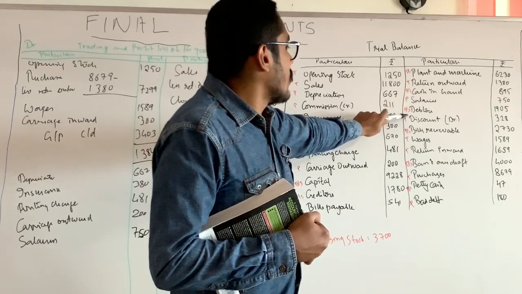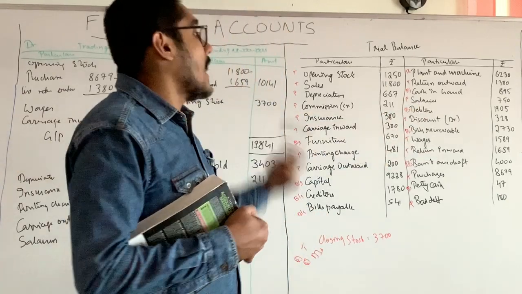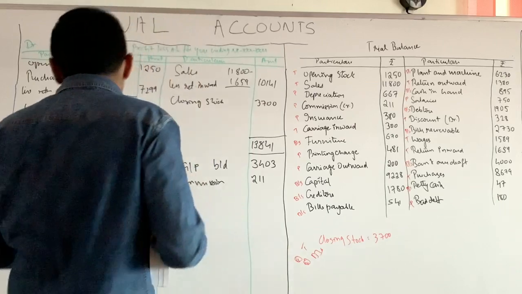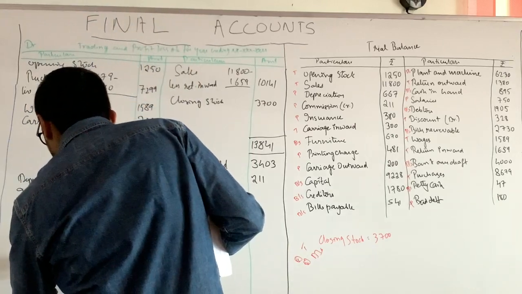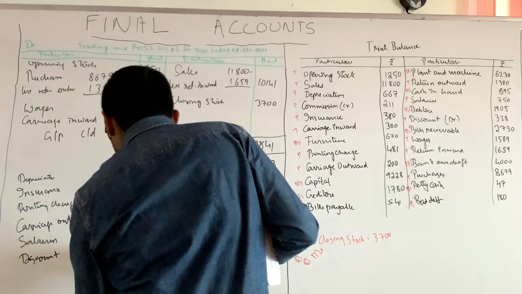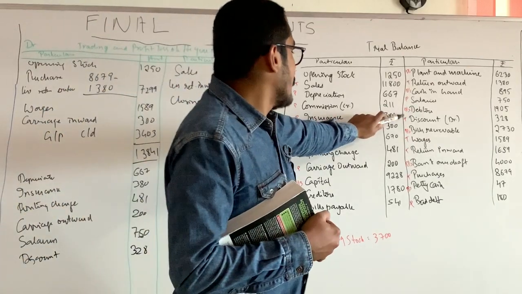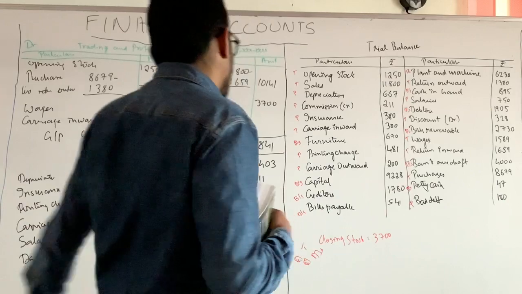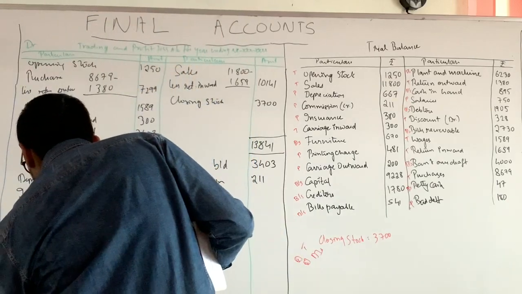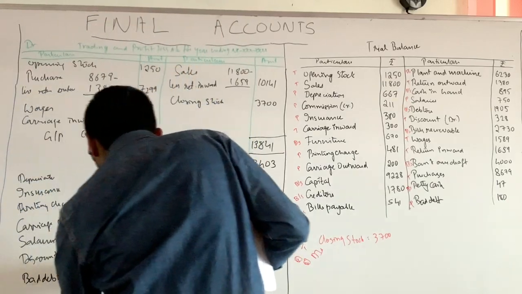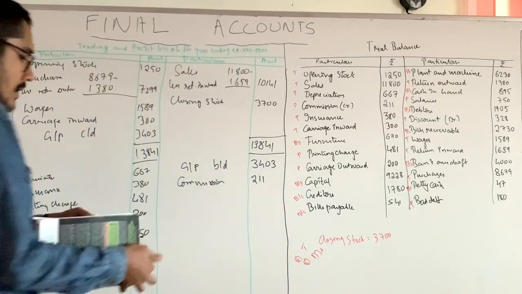Then, yes, discount debit. Discount debit means discount allowed. That is an expense. Discount 328. Okay. Then anything more? Bad debt 180. Bad debt 180. Any more items?